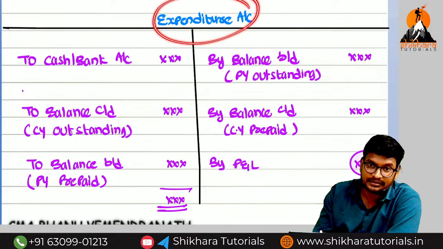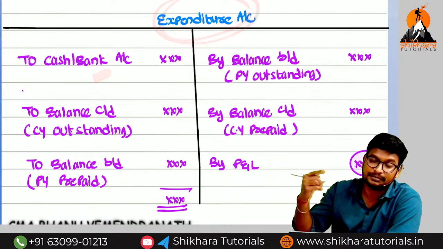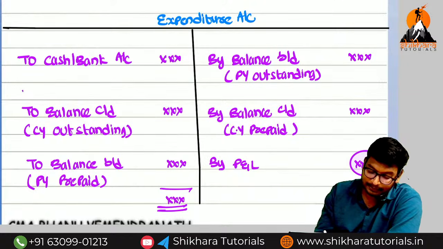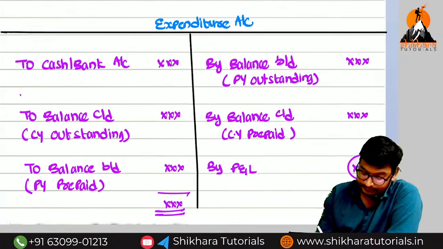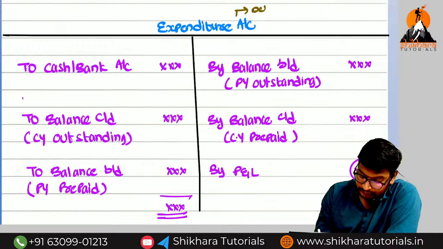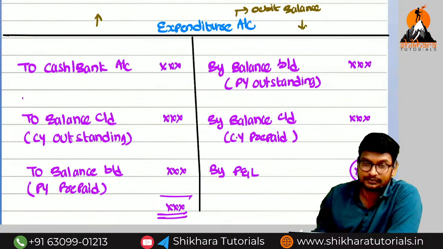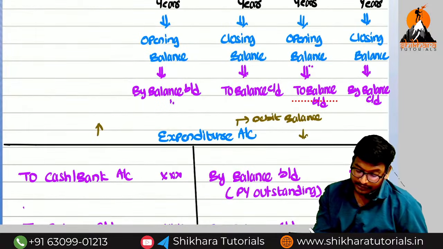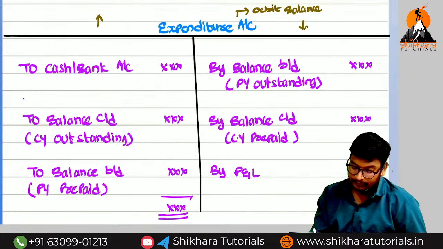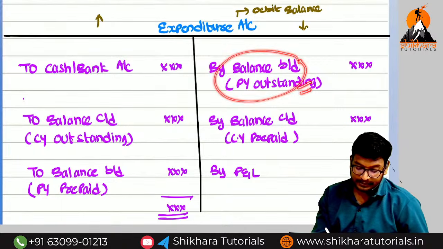This is the expenses account. Which side do we need to record? Debit side. Expenses account debited to cash means expenses debited or credited? Debited. For that reason, in the particular account, we record on the debit side. Here expenses means debit balance. For the debit balance, increases means debit side, decreases means credit side. So I have already told you, by balance brought down, credit side. What is the meaning of by balance brought down? Previous year outstanding.